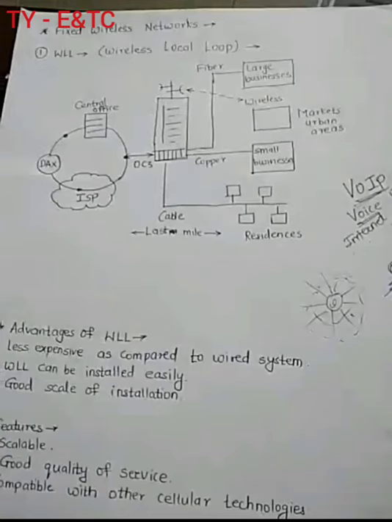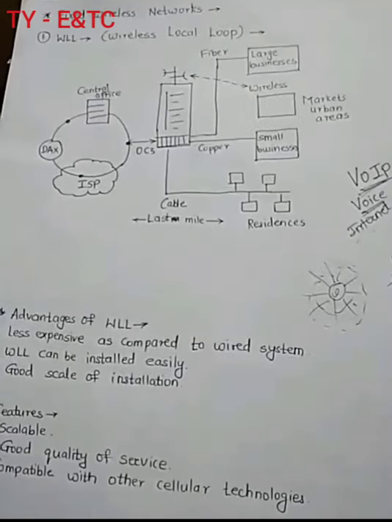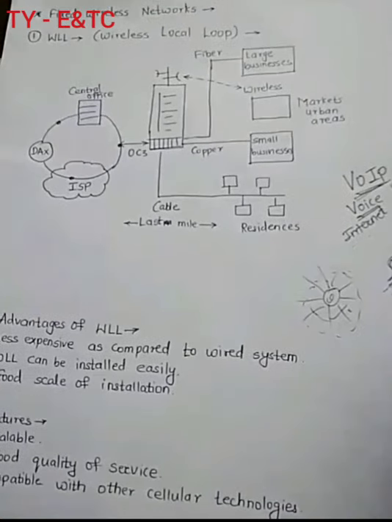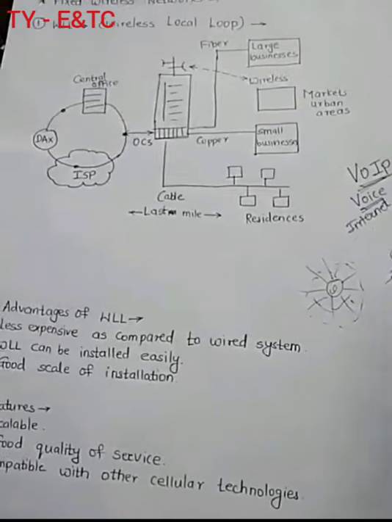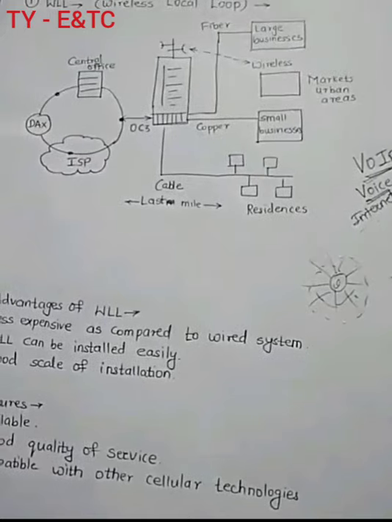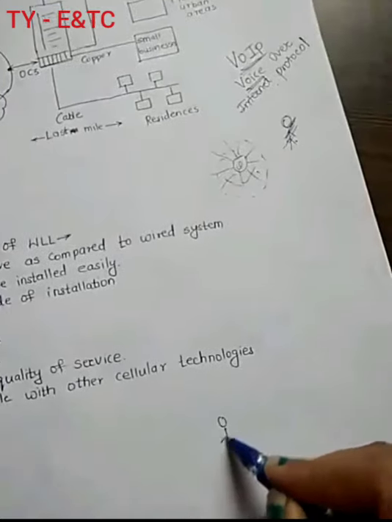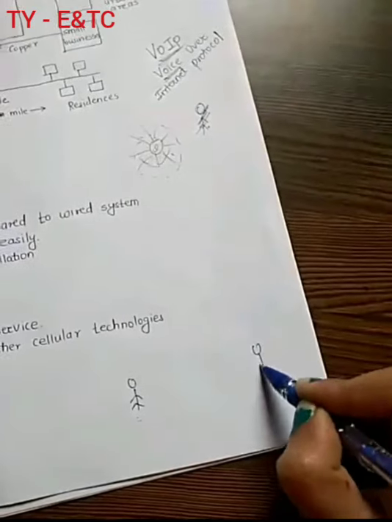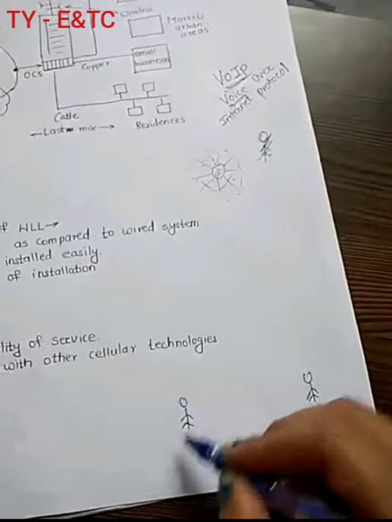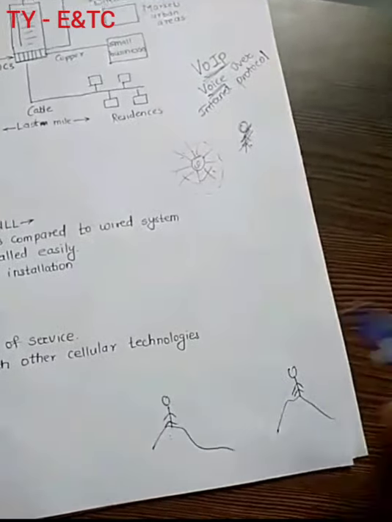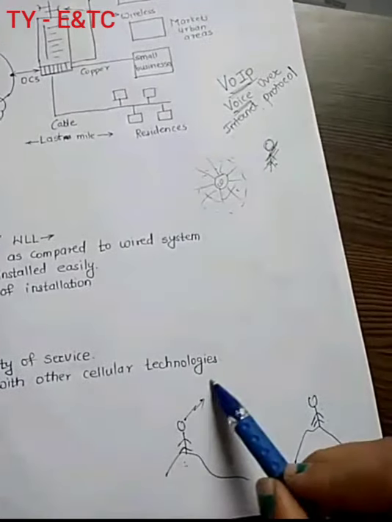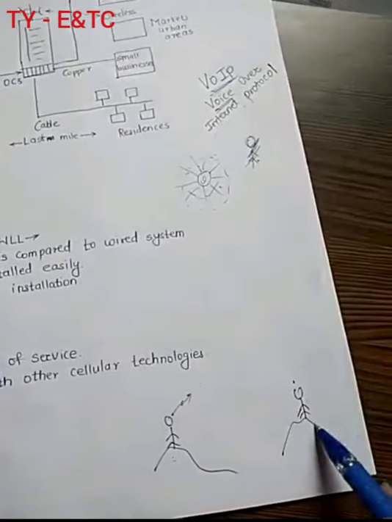ओके, fixed wireless network, when you are using the internet for communication, in that the channel behaves like an optical channel. Whatever the channels you are using for communication, they are acting as an optical channel. Optical means what? Suppose when two persons are there, one is located at this point, another is located at this point, correct? And this person wants to communicate with this person, right? This person is located at some hills area or somewhere like that, correct? Now whatever the signal will be transferred, it will be through the base station, then switching center, again to the base station, and again to the switching center, right?